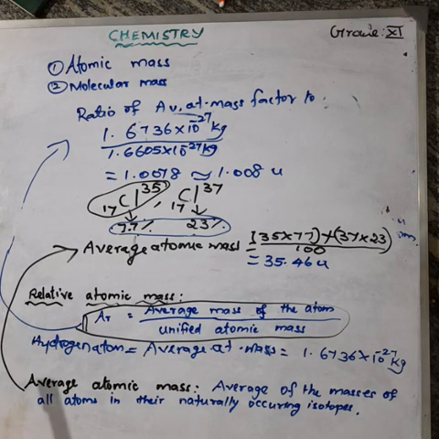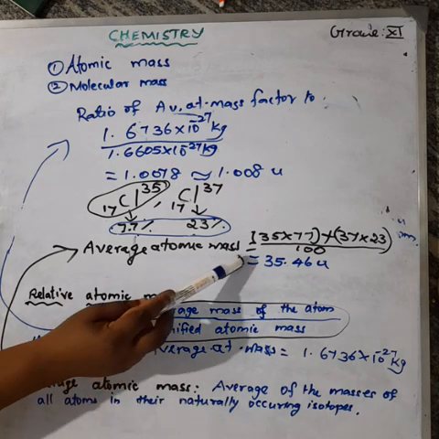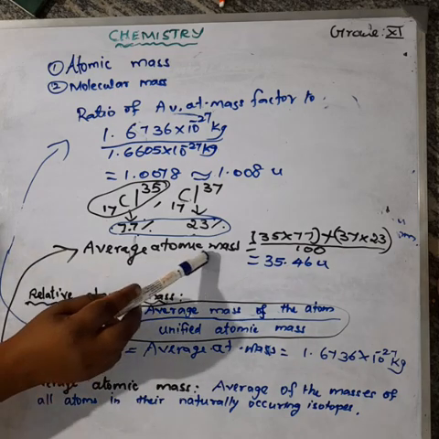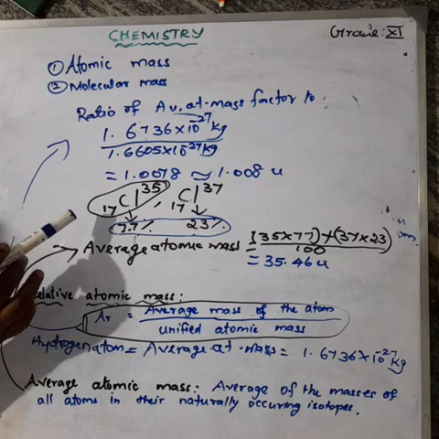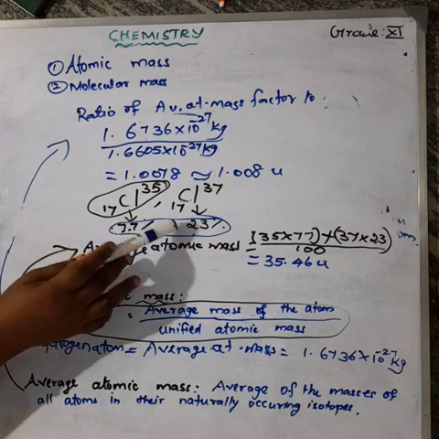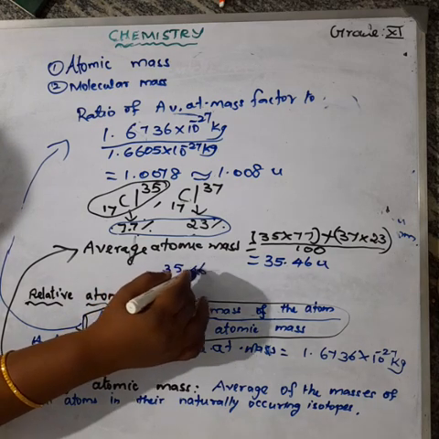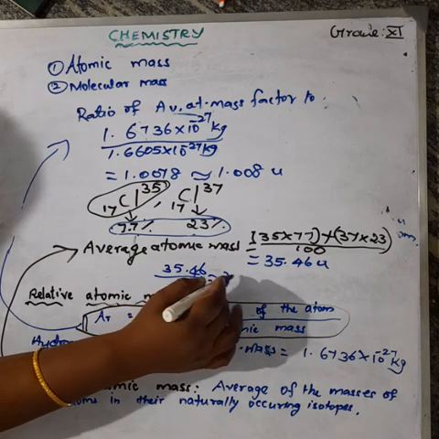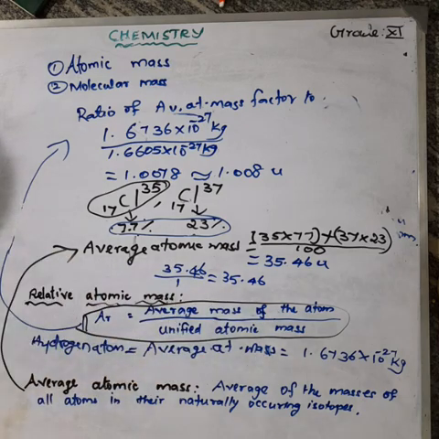So when we relate the atomic mass of chlorine with the carbon atom, the relative average atomic mass is 35.46 U, the unit being unified atomic mass, AMU, divided by one-twelfth of the mass of a carbon-12 atom, that is 1 AMU. So 35.46 divided by 1 gives 35.46 AMU. This is the relative atomic mass of an element.